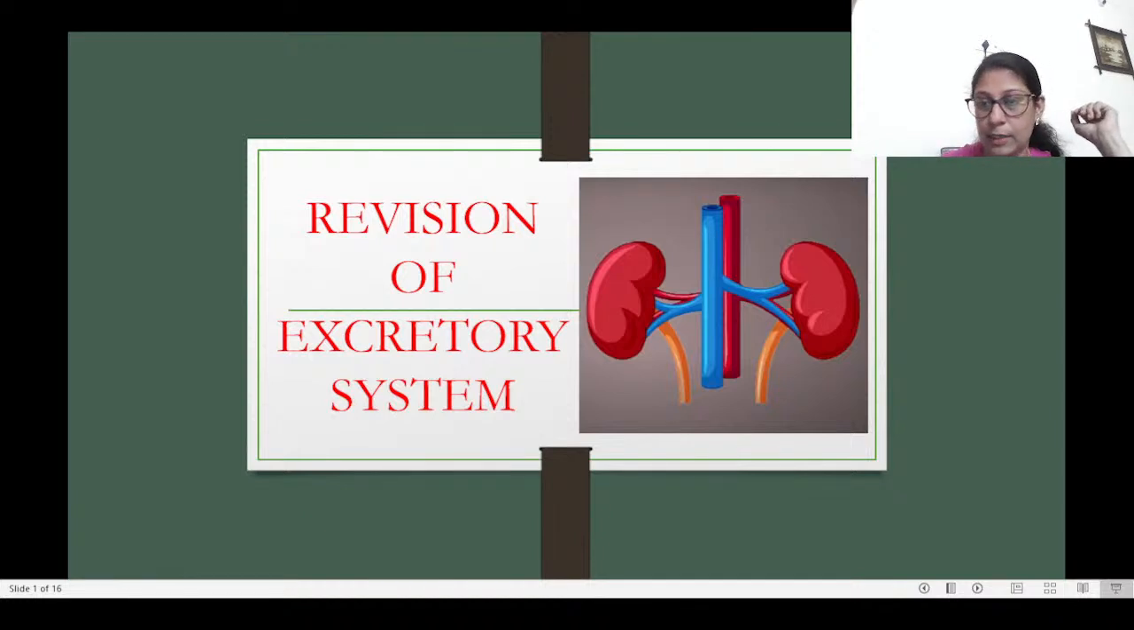So this diagram is taken from the Ohio State University, Columbus, Ohio. I have been taking the diagrams from different places over the internet to help you understand the subject.